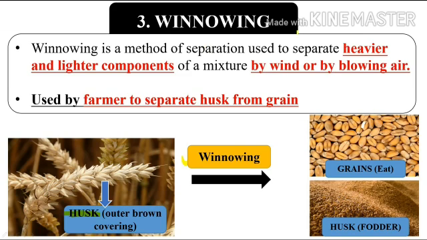Here is the definition for winnowing. Winnowing is a method of separation used to separate heavier and lighter components of a mixture by wind or by blowing air. It is usually used by farmers to separate husk from grains.